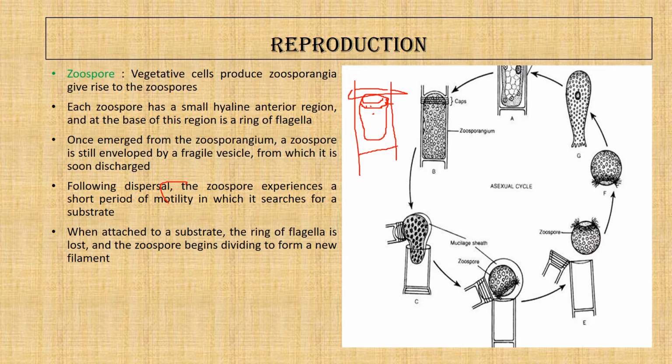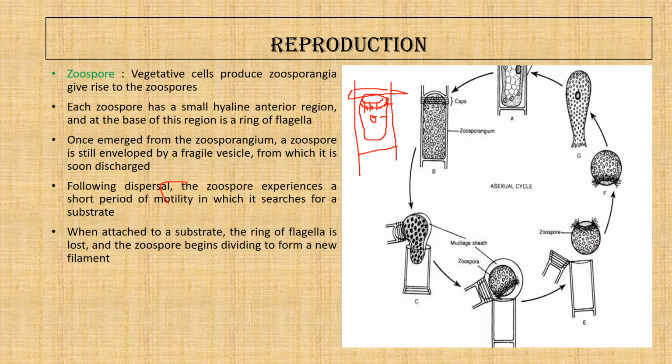So this is the nucleus at the center, and these are the blepharoplast granules which are interconnected by the fibrous region, and from each of the blepharoplast granules, a flagellum develops.